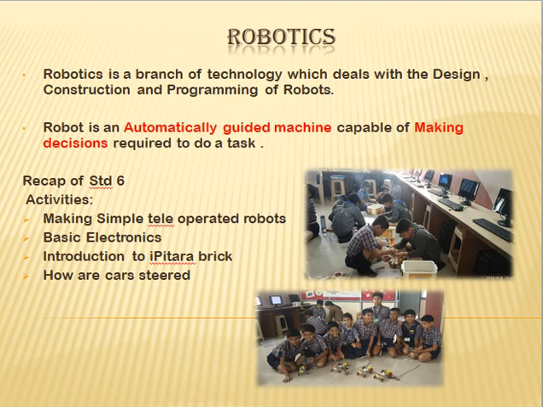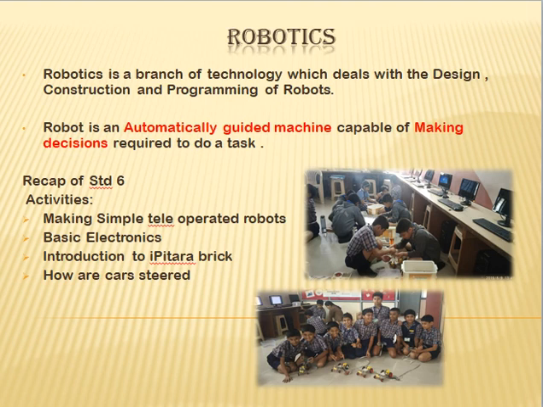Now we can define a robot as an automatically guided machine which is capable of making decisions required to do a particular task. Here if you can see, I have highlighted few words, that is automatically guided machine. So that means it is a programmable machine which can do a particular task. Then it is making decisions.